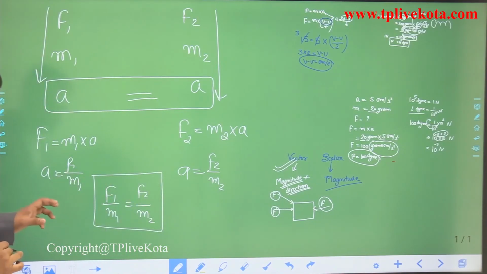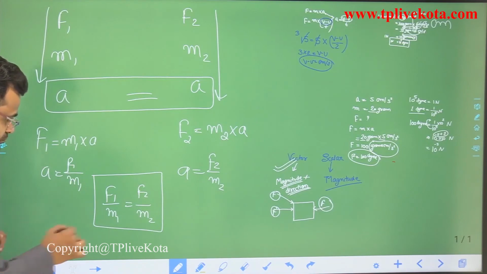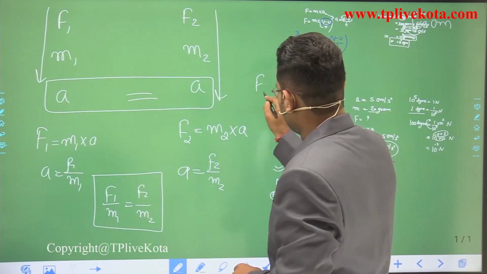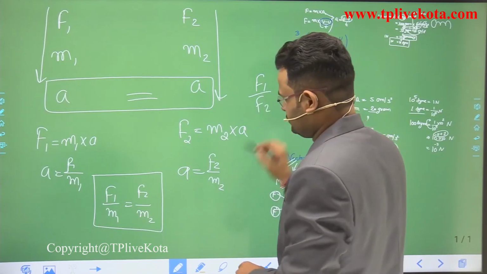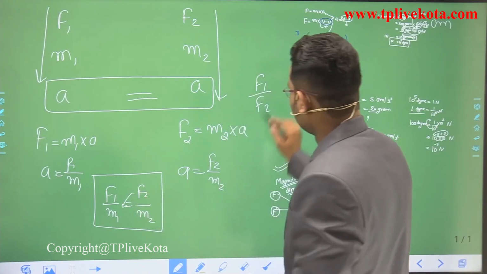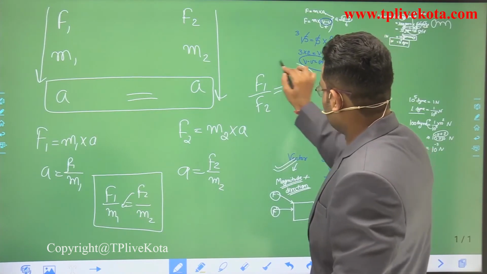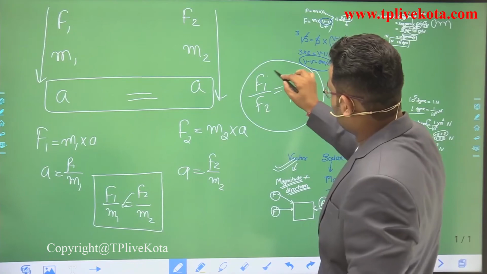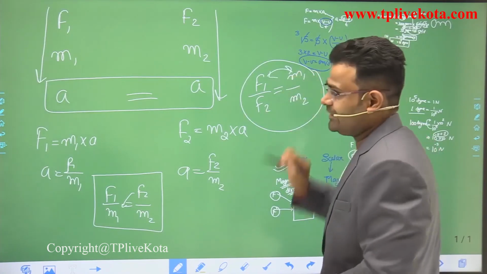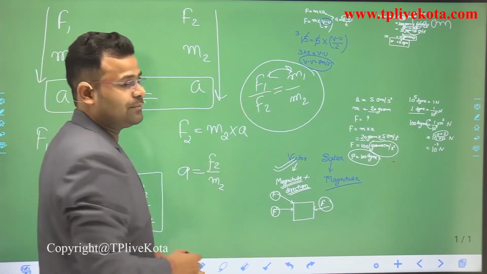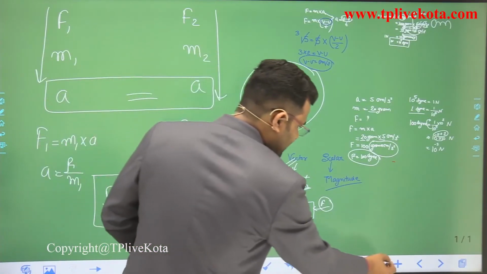Okay. So dear students, we can write the relation between force and mass. We can write in this equation also F1 upon F2. We cross multiply: F1 upon F2 is equal to m1 upon m2. According to this relation, force is directly proportional to mass.